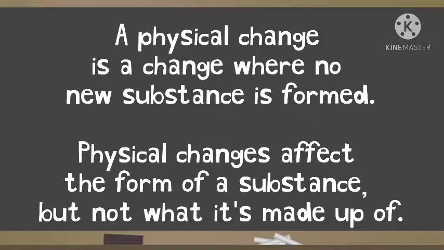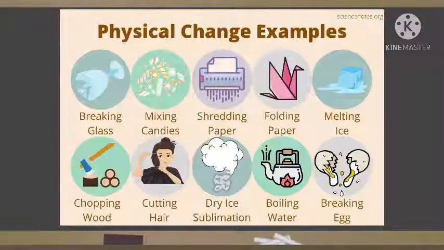Now, some examples of physical change are breaking glass, mixing candles, shredding paper, folding paper, melting ice, chopping wood, cutting hair, dry ice sublimation, boiling water, and breaking eggs. Students, since no new substance is formed in all these changes, hence all these changes are called physical changes. Dry ice sublimation refers to changing of ice into water vapor.